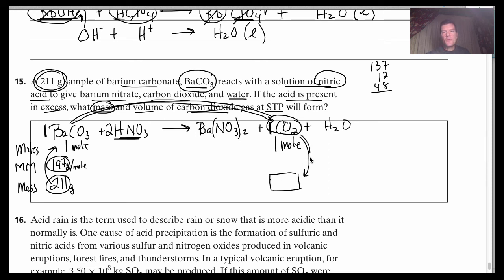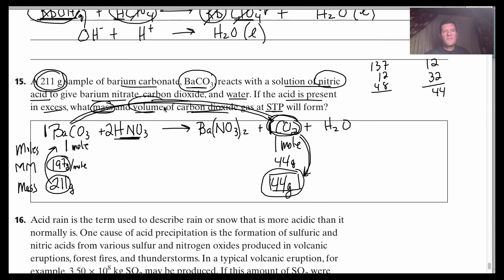Now I have to take that 1 mole and find out what its mass is. I need the molar mass of carbon dioxide. 1 carbon is 12, 2 oxygens, 16 each is 32. That's 44. So I have to take my 1 mole and multiply by 44. So that's 44 grams. Okay? Now I have the mass of my carbon dioxide.